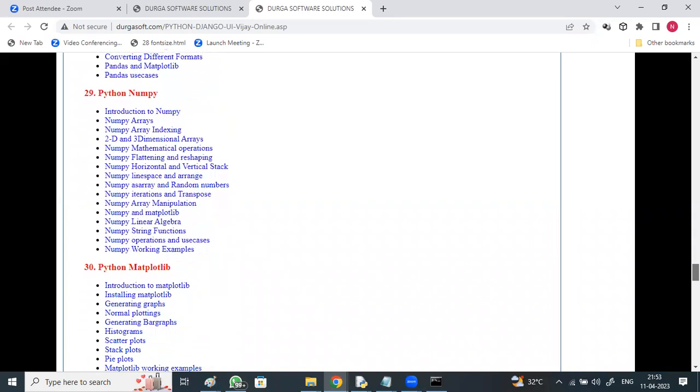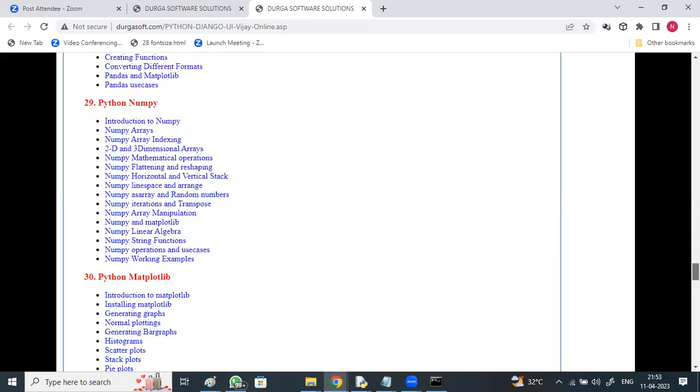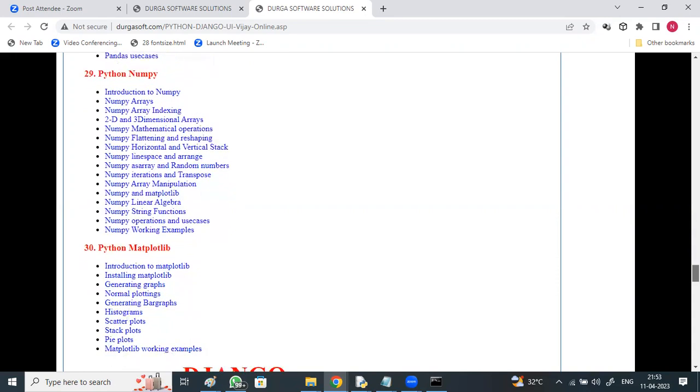and Python, matplotlib, plotting, visualization, generating different types of graphs like bar graph, normal graph, pie graph, histogram, scatter plot, stack plots, all this, right? So these 30 topics in brief, we'll be spending nearly 80 hours, 80 sessions on this.